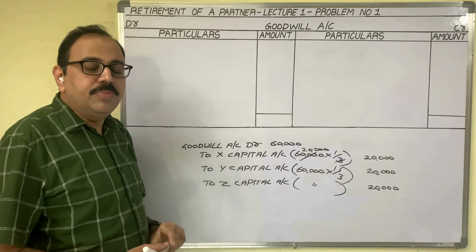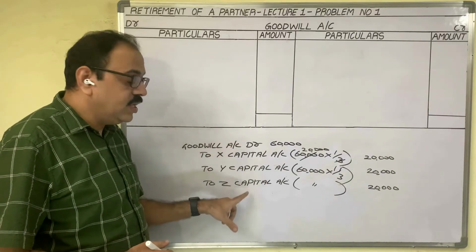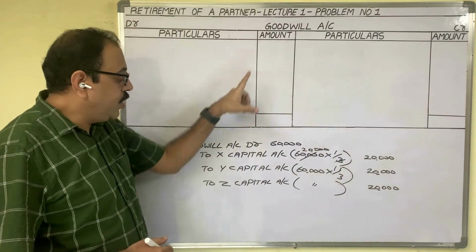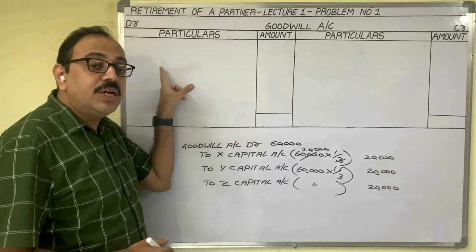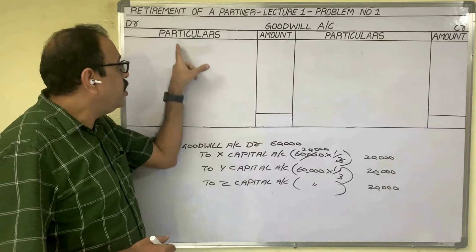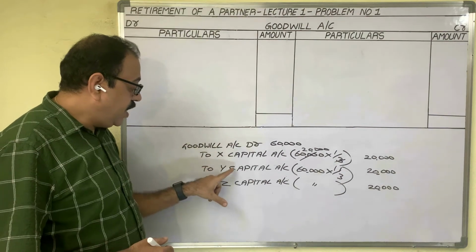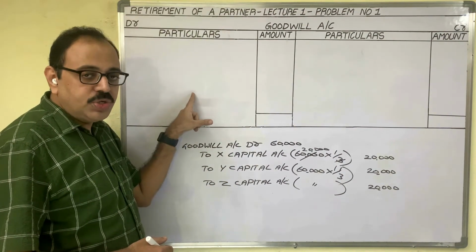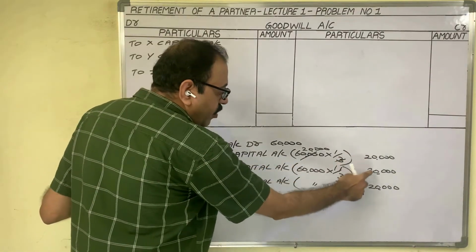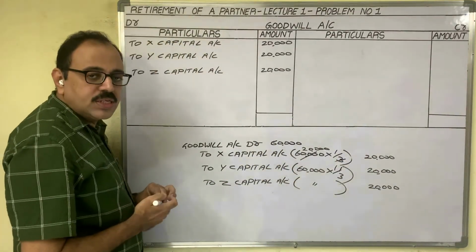In the present problem related to goodwill, we have only this entry now. In goodwill account we have to post this entry. As goodwill account is debited, on the debit side we have to post this entry. What to write in the particulars column? We credited X capital, Y capital and Z capital. These three accounts' names we should write. Amounts are 20,000 rupees. Posting is completed.